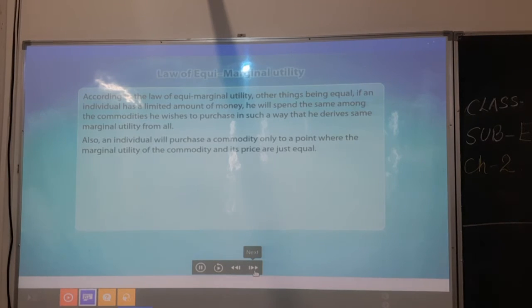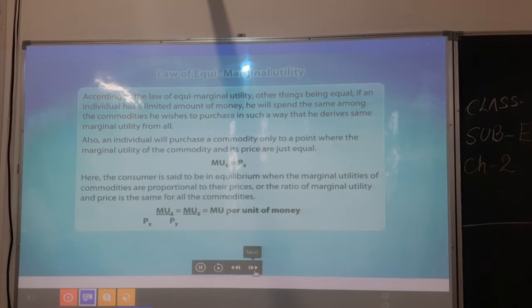Also, an individual will purchase a commodity only to a point where the marginal utility of the commodity and its price are just equal. It is expressed as MU = P. Here the consumer is said to be in equilibrium when the marginal utilities of commodities are proportional to their prices, or the ratio of marginal utility and price is the same for all the commodities.